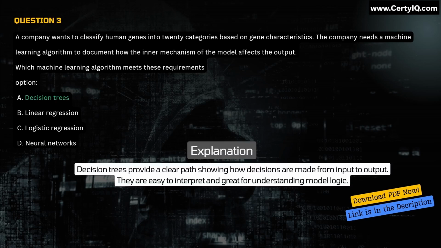Explanation. Decision trees provide a clear path showing how decisions are made from input to output. They are easy to interpret and great for understanding model logic.